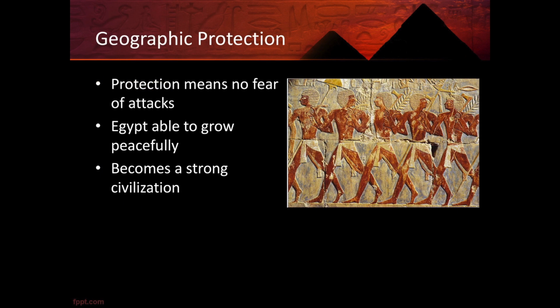So geography played a very important part in the development of Egypt. Geography provided protection. There were not many fears that Egypt was going to be attacked. This allowed Egypt to grow up peacefully and become a very strong civilization.